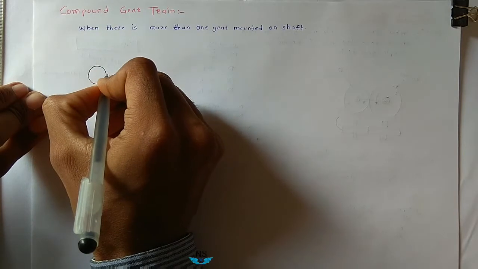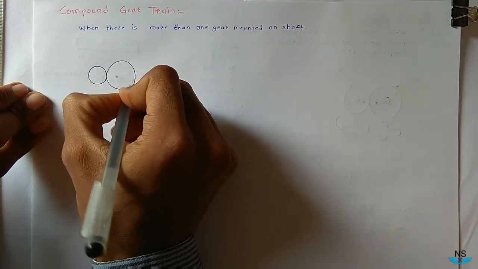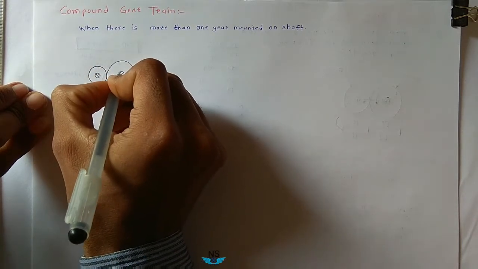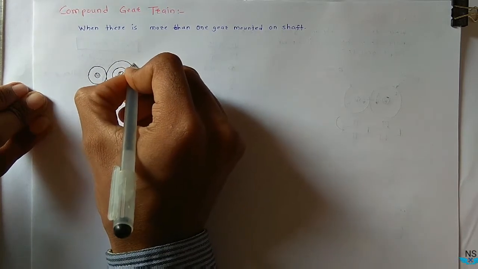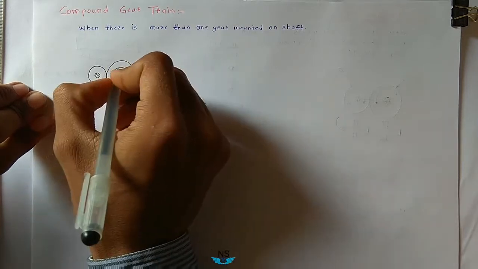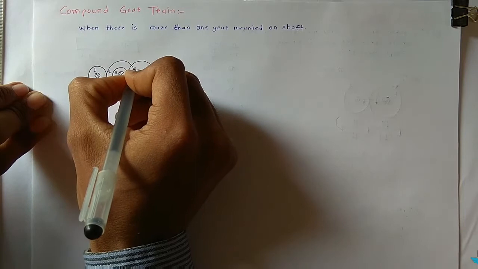So this is a driver gear and this is the driven gear of this driver gear. Now the second gear is mounted on the same shaft, and this is a driven gear. Now this is gear 1, this is 2, this is 3, this is 4.